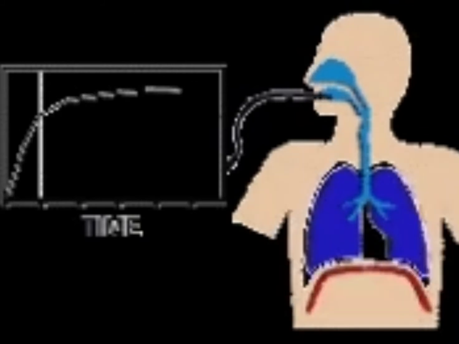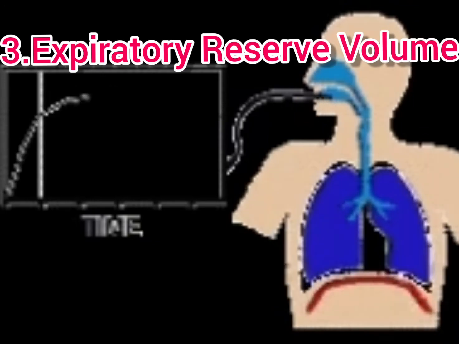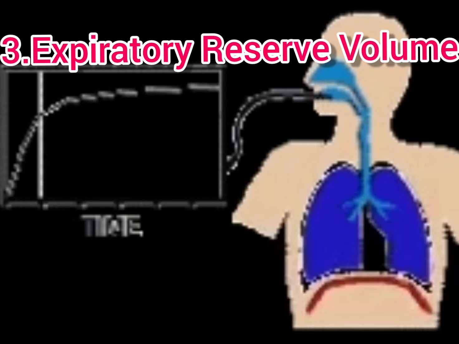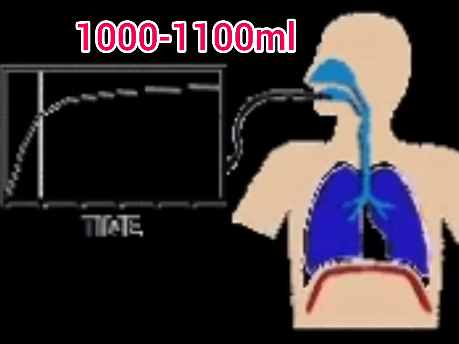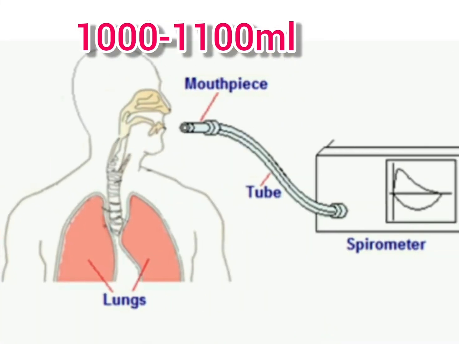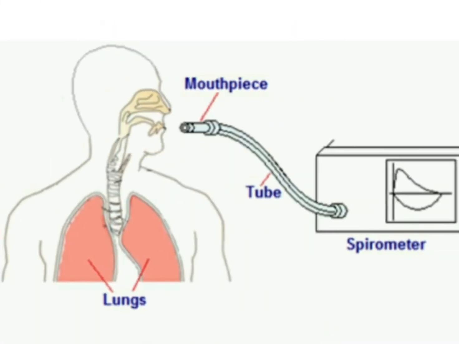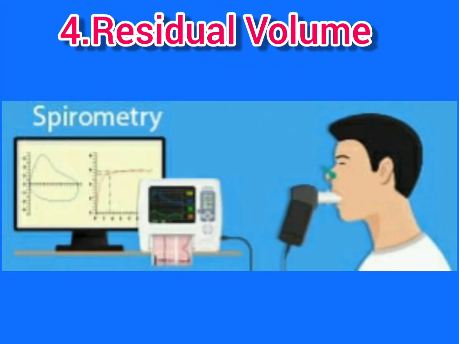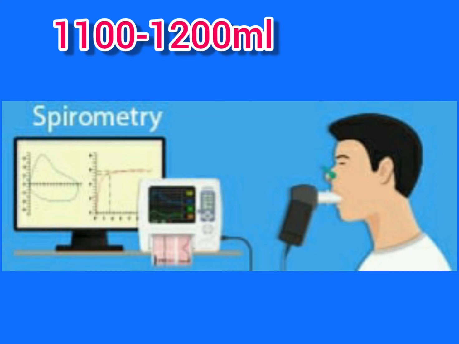Next volume is the expiratory reserve volume. It is the additional volume of air that can be expired forcibly after a normal expiration. It is about 1000 to 1100 milliliter. Finally, the residual volume. It is the volume of air remaining in the lungs even after a forcible expiration has taken place. It is about 1100 to 1200 milliliter. It cannot be measured by spirometry.